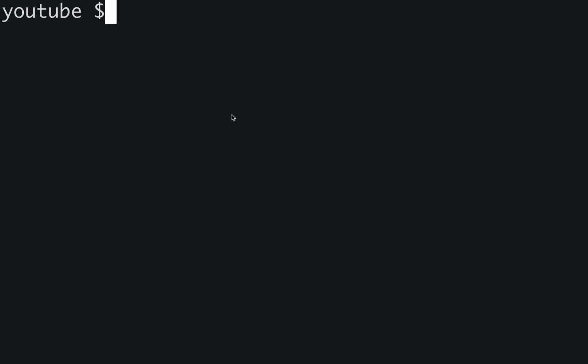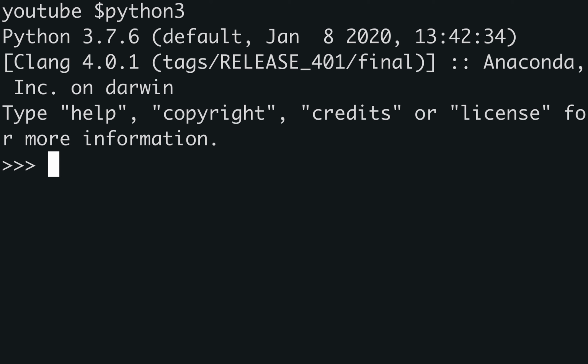Hey guys, we are going to be building our very first Python program. So to start out, we are going to open up our Python shell. Just type python3 and you can see we get this display right here.